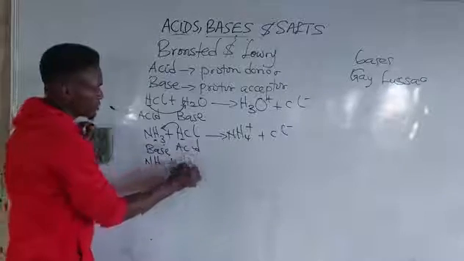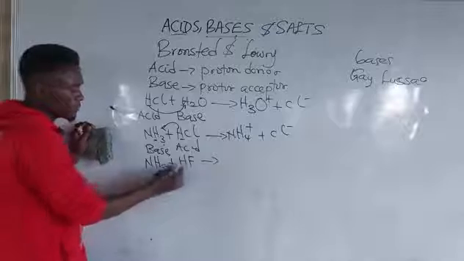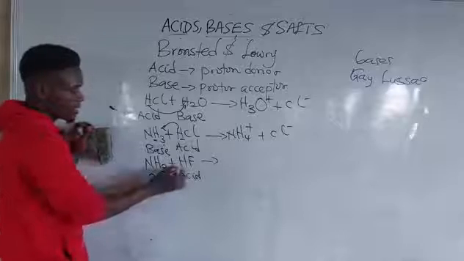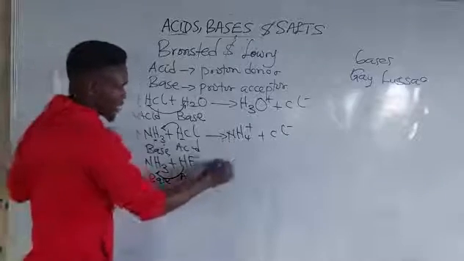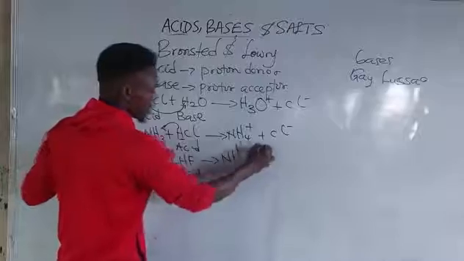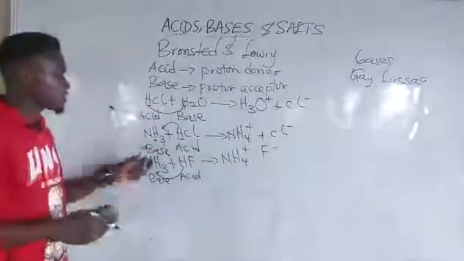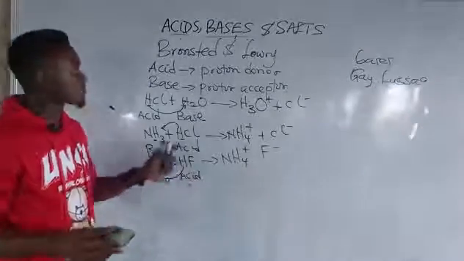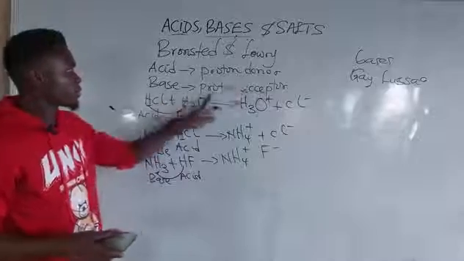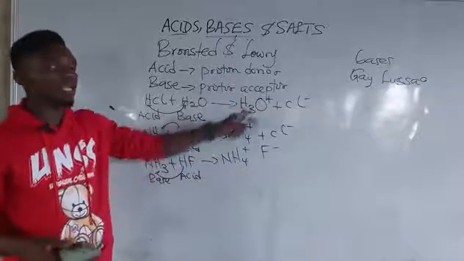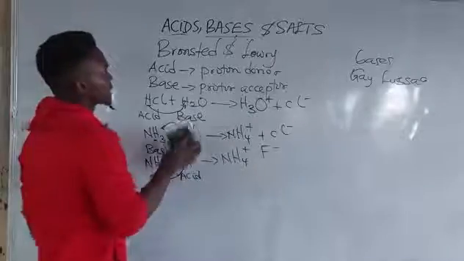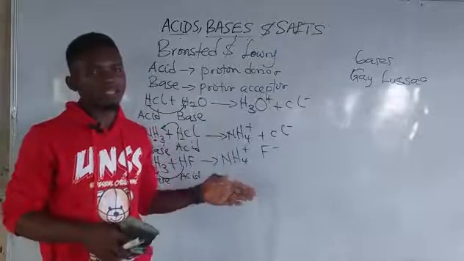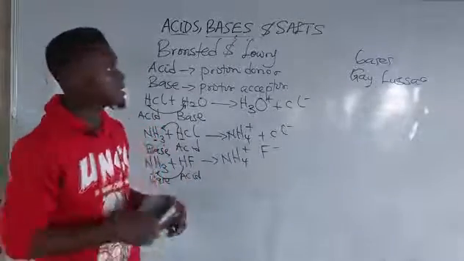We can also have that NH3 plus HF. If I do that, what will I have? This is acting as a base. This acting as what? As an acid. So it's giving out H. I have NH4 plus and F minus. So all of these are Bronsted acid and base. All right. So please, acid, proton donor, base, proton acceptor. So please take note of that. In our next class, I'm going to be explaining what is called conjugate base and its acid. Conjugate base. That is in our next class.